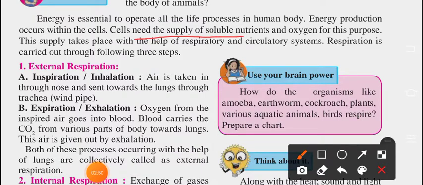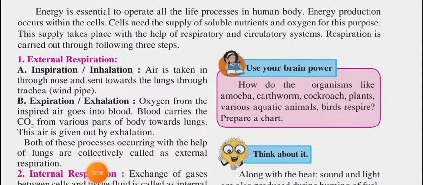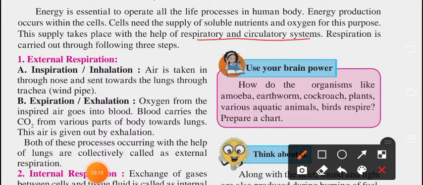Cells need a supply of soluble nutrients and oxygen for this purpose. Obviously, whatever food we eat, the juice which is released from it is taken into the cells. The cells take nutrients and oxygen to create energy. So this supply takes place with the help of the respiratory and circulatory systems.